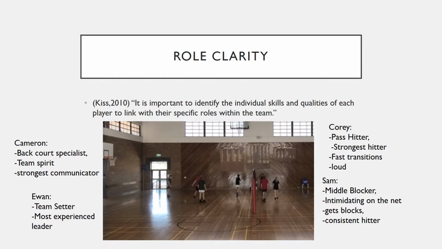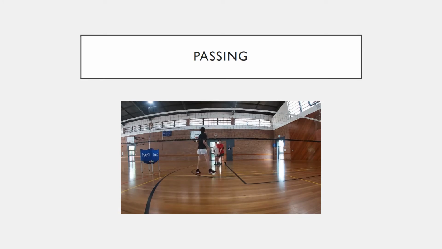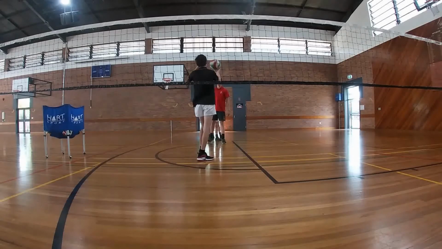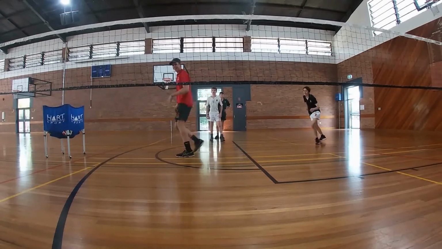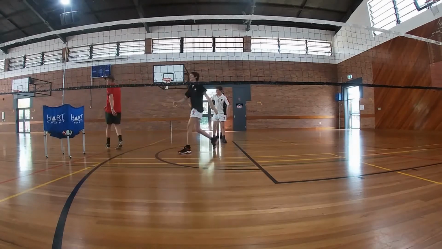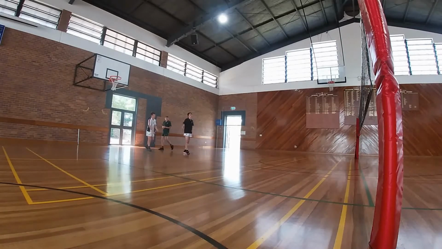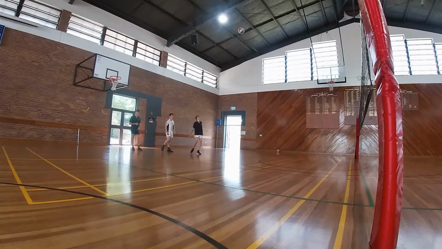Another necessity for our team's improvement noted in the first game was our passing. Without an accurate pass, our entire attack breaks down. Simply adding a passing element to many drills, such as throwing them the ball to pass it up to the setter, helped. A drill that was useful, however, was the 3-pass drill, where 3 passers would stand in a line and have a ball constantly served at them.